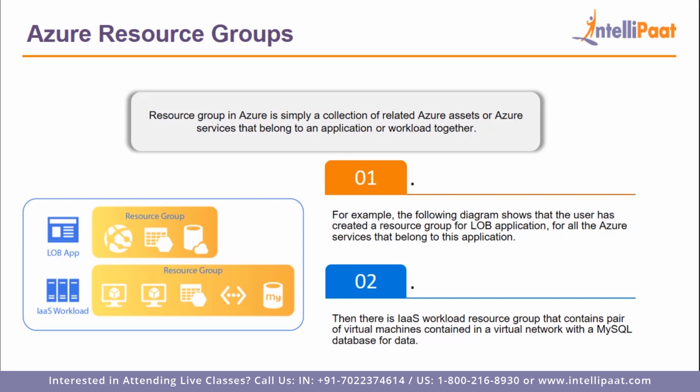The first one belongs to the LOB application, where the user has grouped the resources that he was using to develop this application. The second resource group belongs to an infrastructure as a service workload. That means the user has grouped together all the services that he was using for this particular workload. So that's how you use resource groups in Azure.